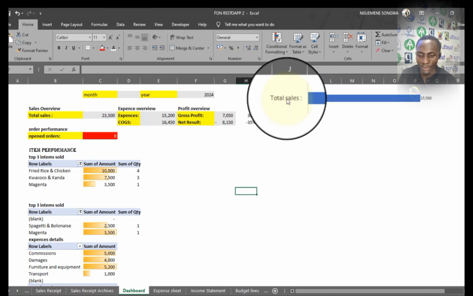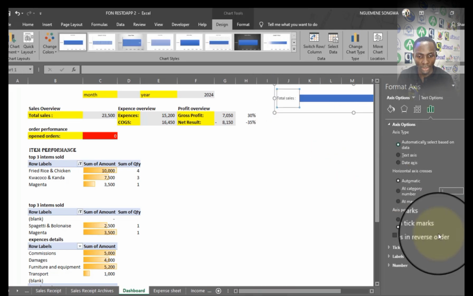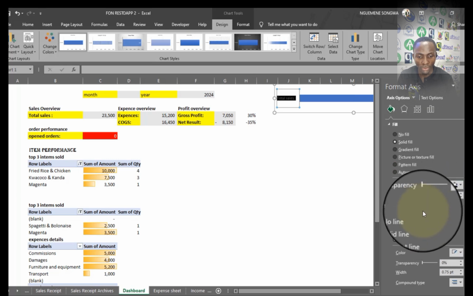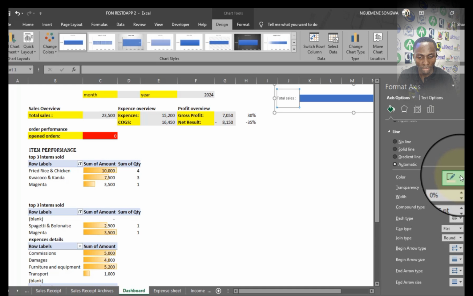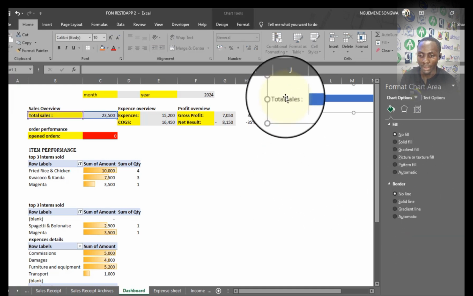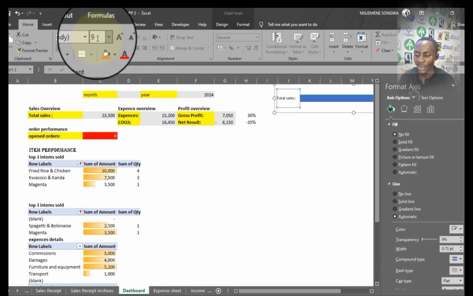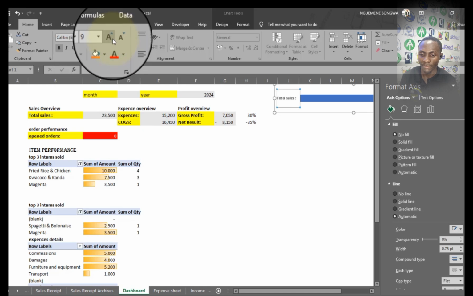So if I want to change, for example, the color of the text, I just need to double click on it, and then the properties will appear. From here, I can make different decisions on how everything should look. In terms of fill, I can say no fill. In terms of color, put the colors and everything. But I'm just going to leave it the way it is, or I can click on it and maybe make it bold at this level. And if I want, I can equally change the color and the font and everything.